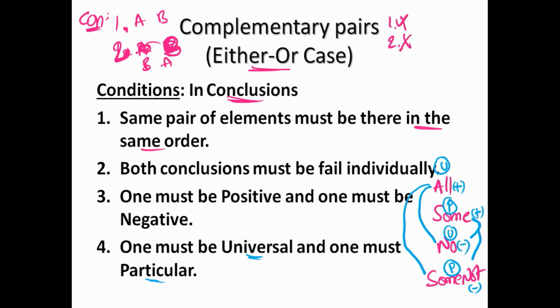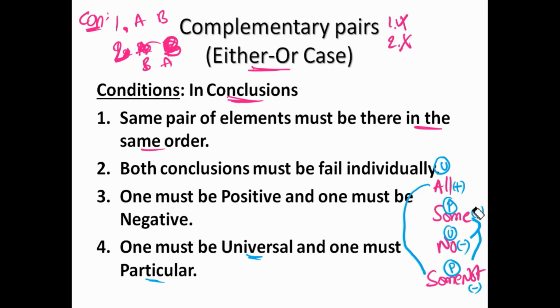Now see, here already all is considered. Sorry, all is a positive. Along with this positive, we may take either this negative or this negative. But see, it's already universal. Again, we'll take universal, no, sir. We'll take a particular. So that's why this is not a complementary pair. So all's combination complementary pair is some not.